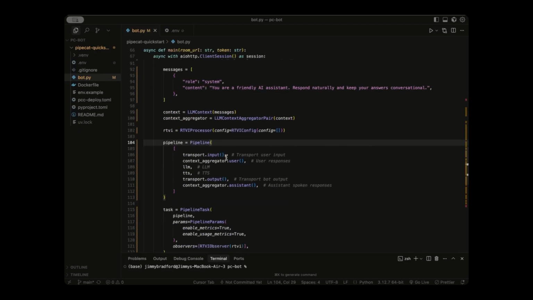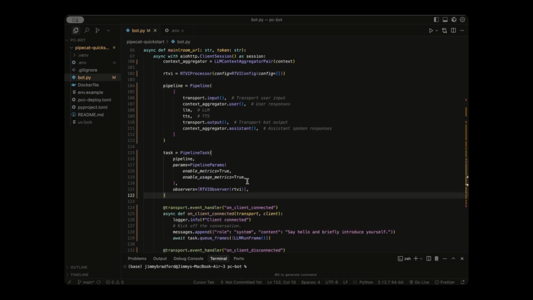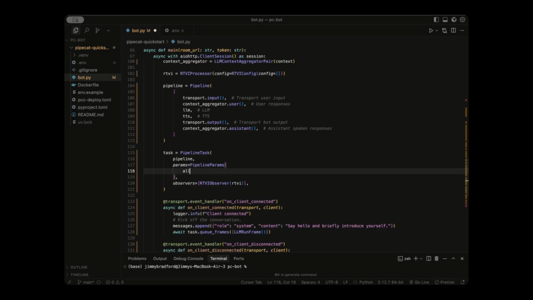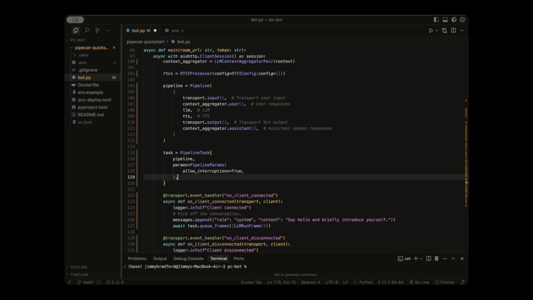All right, now our pipeline is pretty much set. We do need to edit the task though. We actually don't need to enable the metrics because we're not going to be looking at them in the UI, but we do need to add one thing, which is allow_interruptions and set that equal to true. And then let's just get rid of the observers.